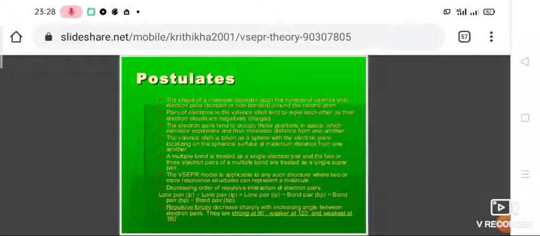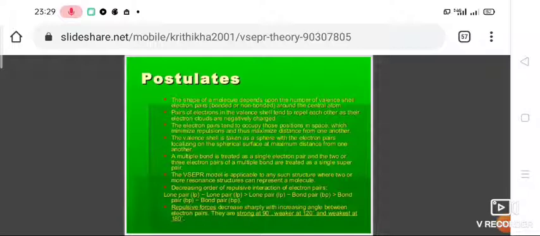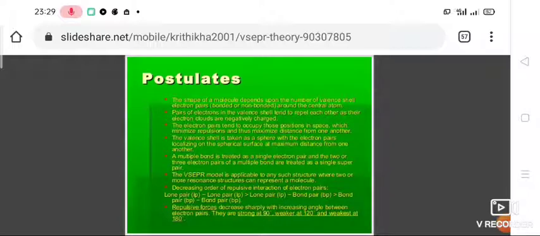Page number 110, one tabular column is there. If the number of electron pairs are 2 in the valence shell of the central atom A, the electron pairs must orient themselves at 180 degree to each other, so that the shape of the molecule is linear. For example, the molecular formula should be AB2.